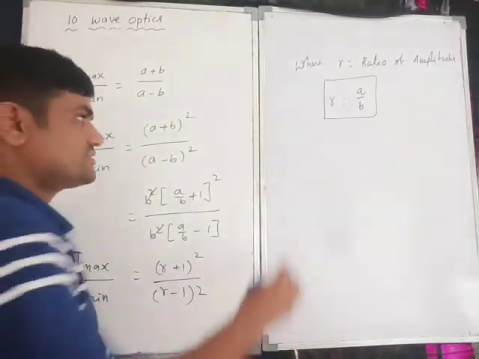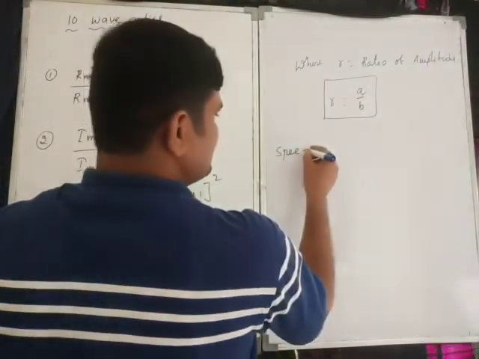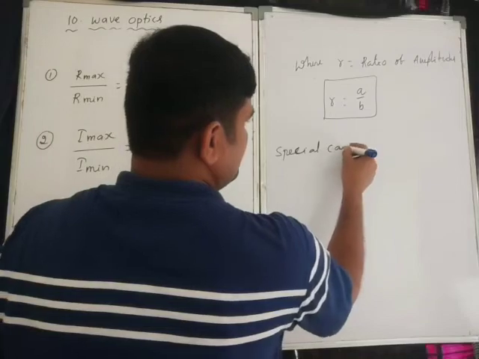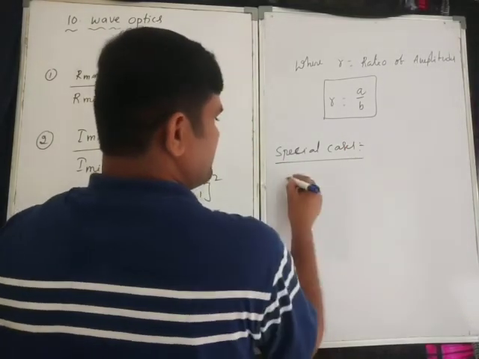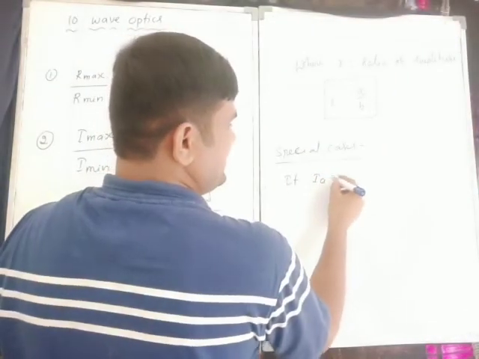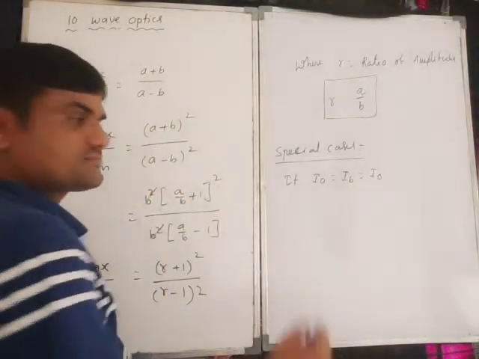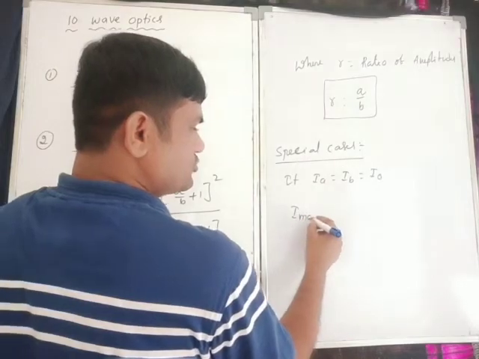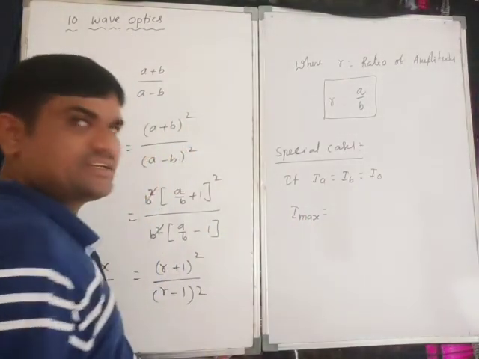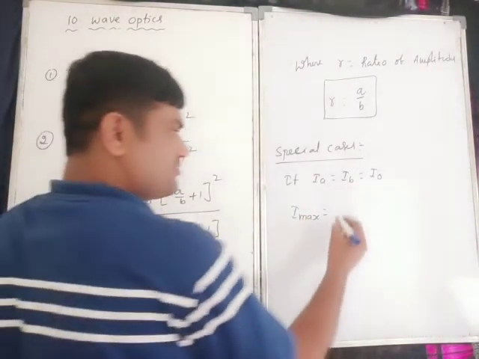Alright? So some special case. If IA is equal to IB is equal to I naught, then I max is equal to, what is the I max formula?